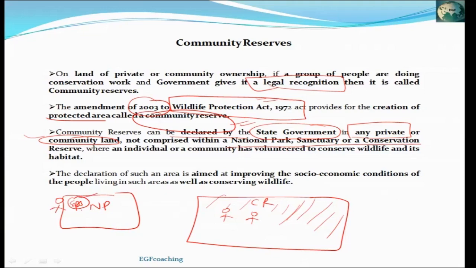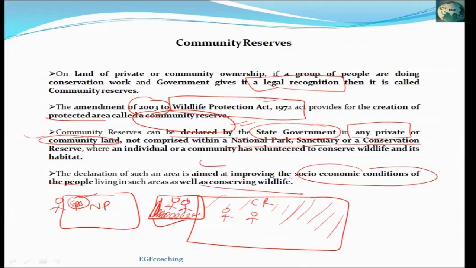So this area doesn't need to be given the status of community reserve. Now suppose people live outside of this national park and they are conserving animal species in their private lands. So such land area is given the status of community reserve. This also intends to improve the socio-economic condition of the people living there as well as the conservation of wild animals.